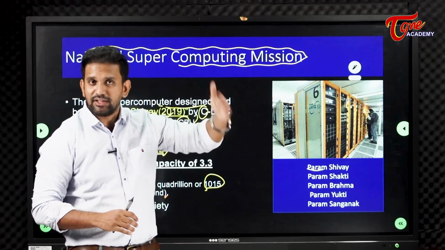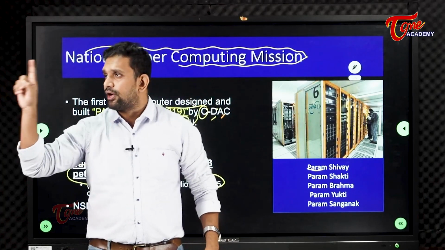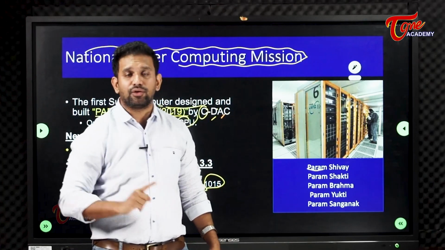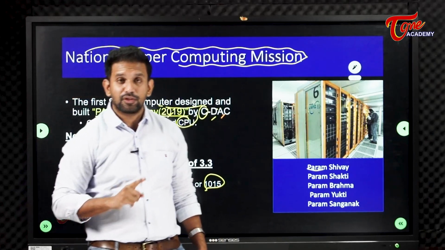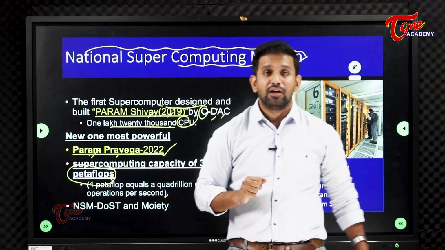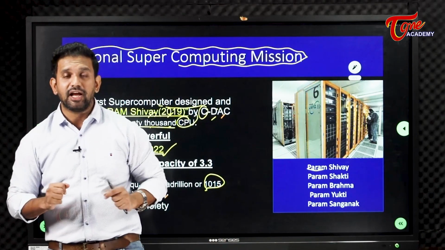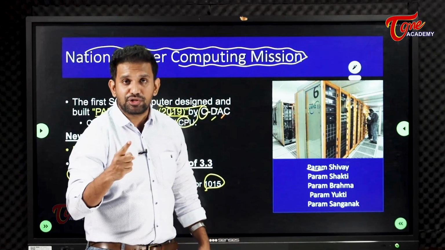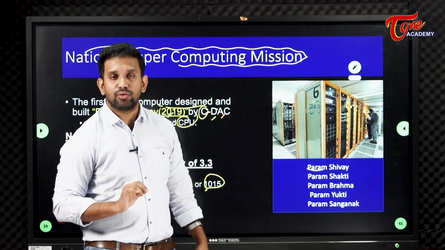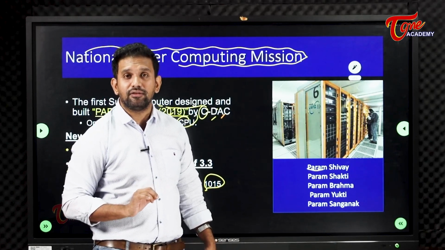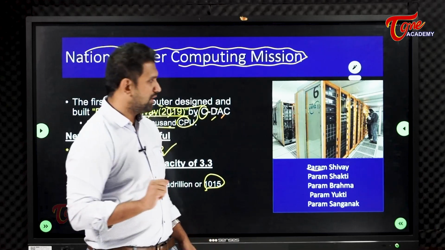Our supercomputer can do 10^15 operations per second. It means at a time you can get the output of 10^15 objectives, easy solutions. That is called a supercomputer.